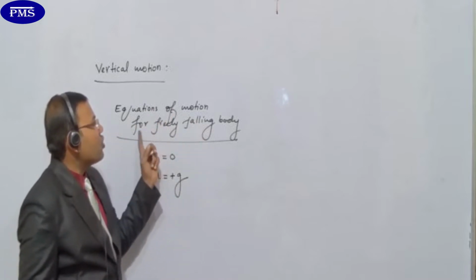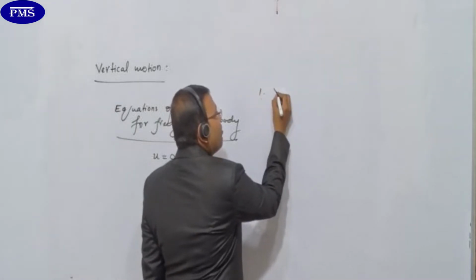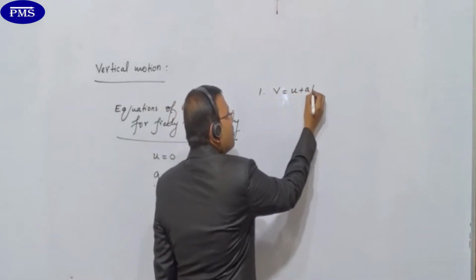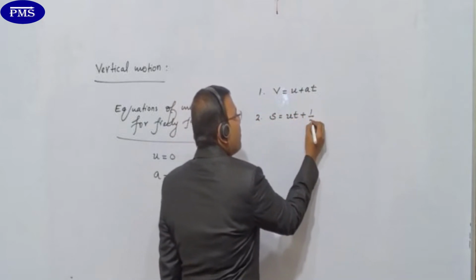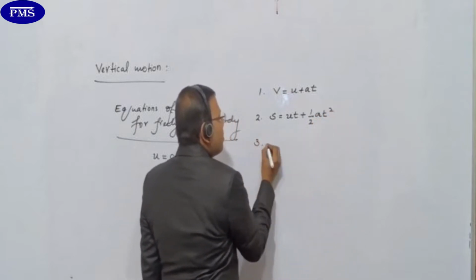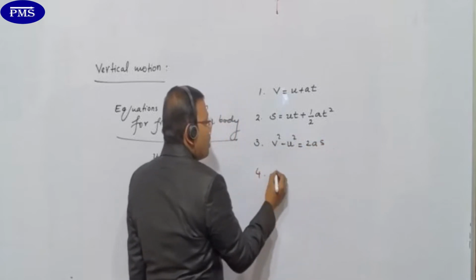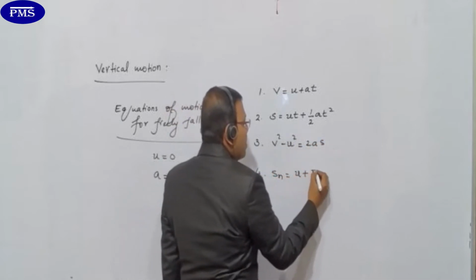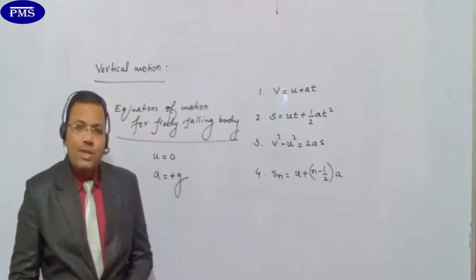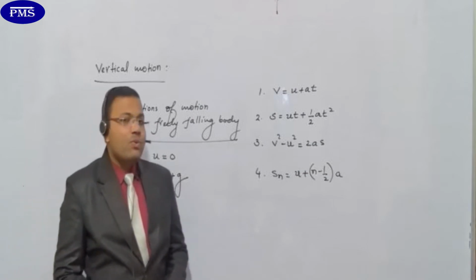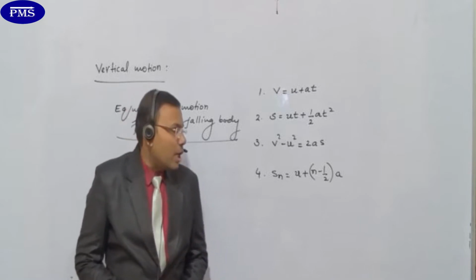For the equations of motion for the freely falling body, I am writing. The first equation I wrote yesterday, I am writing once more: v equals u plus at. The second one, s equals ut plus half at square. The third one, v square minus u square equals 2as. The fourth one, Sn equals u plus (n minus half) into a.